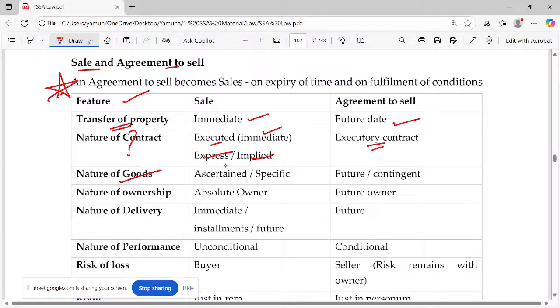Nature of goods: ascertained and specific here; it is future or contingent there. Probably this one point will be helpful for you to distinguish whether this is sale and not agreement to sell, or this is agreement to sell and not sale. Nature of ownership: here you'll get absolute ownership. Yes, obviously it's an executed contract, right?